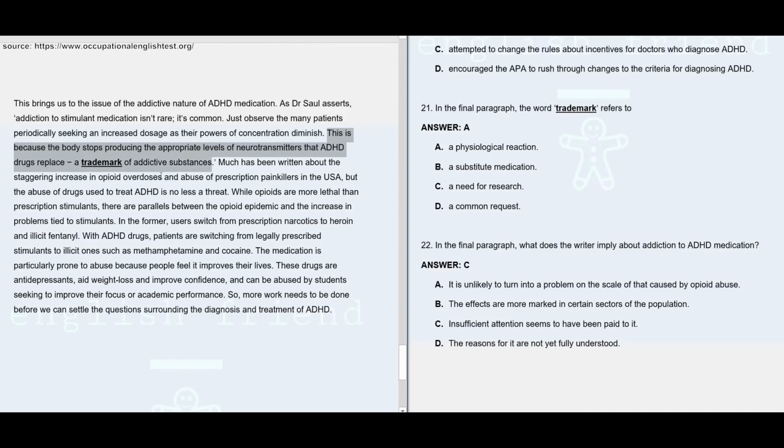substance. So whenever people do have these addictive substances, they do make a certain kind of physiological reaction because of which they get addicted to that, and they need more dosage of that particular drug in order to cope with the present requirement. So answer for question number 21 is pretty easy, and that's A, physiological reaction.